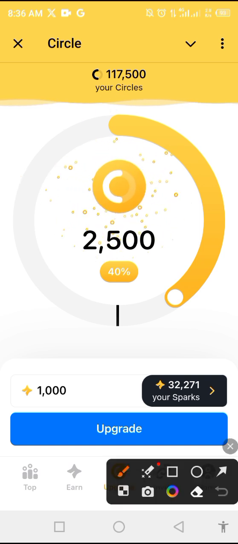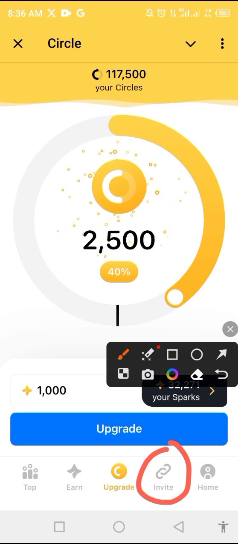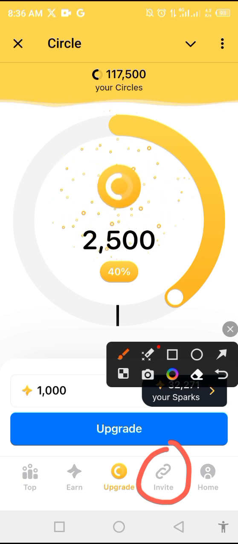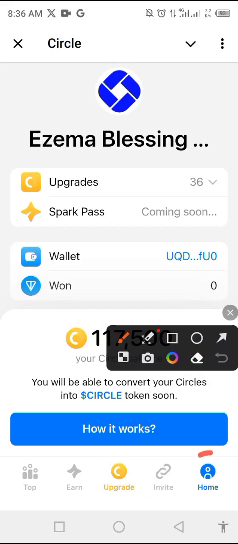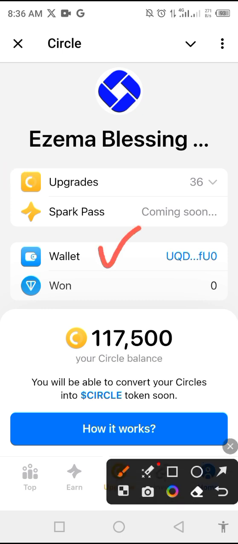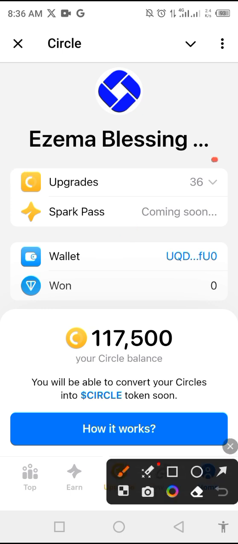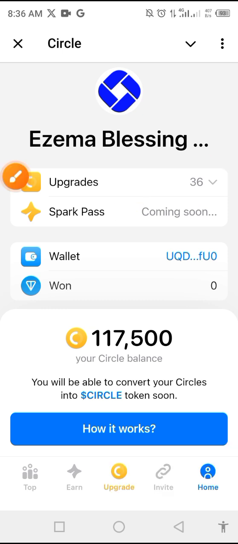If you want to invite your friends, you can click here, click on invite, copy your referral link and share. Okay, so you can come here on this home to connect your wallet, connect your TON wallet. Okay, so as you can see, how many upgrades that I've done? 36. They said Spark Pass coming. So this is how it works. Take this project serious. Take it very serious. It's a very nice project.